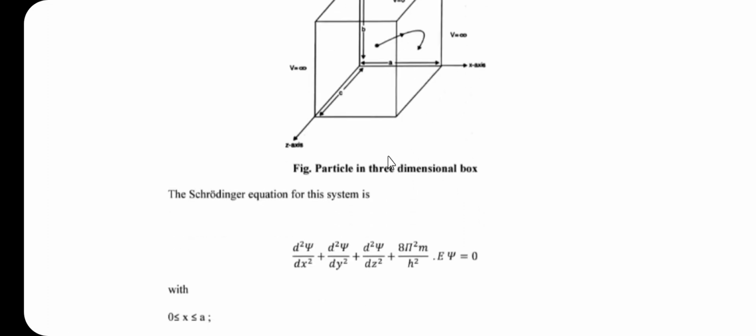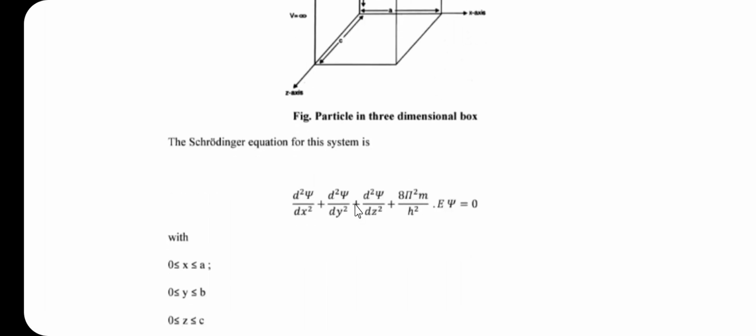So, for three-dimensional, the Schrodinger equation for the system is given by the equation: d square psi by dx square plus d square psi by dy square plus d square psi by dz square plus 8 pi square m divided by h square into E psi is equal to 0. This is the Schrodinger equation for the three-dimensional box.